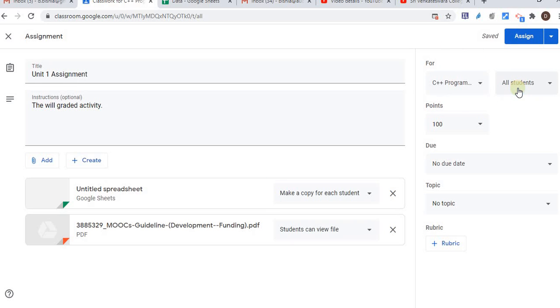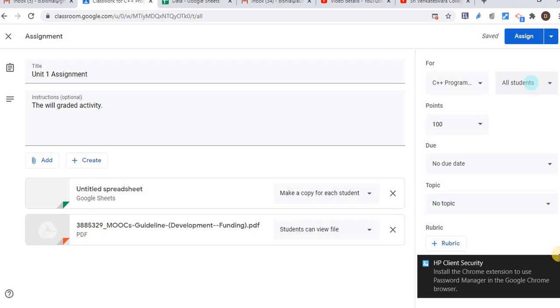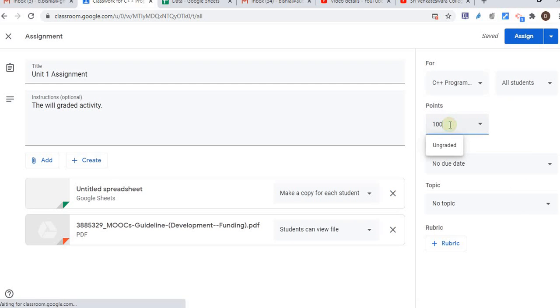And here I again have the option to share with all students or some specific students. Suppose I have 40 students and I divide them into 4 groups. I can create 4 assignments, for students 1 to 10, 11 to 20, 21 to 30, and 31 to 40, different assignments I can create here. And that will be on a point basis, let's say 10 points, as a graded activity, or you can make it ungraded as well, so that it is not a graded activity.